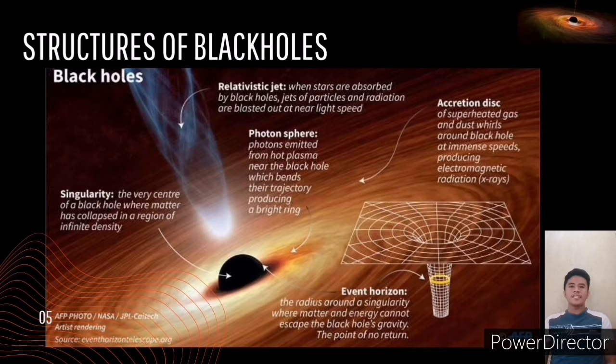Based on the image, we can see the structure of black holes. First, let's discuss the relativistic jet. When stars are absorbed by black holes, jets of particles and radiation are blasted out at near light speed. Next, singularity. The very center of a black hole where matter has collapsed in a region of infinite density. Photon sphere. Photons emitted from hot plasma near the black hole, which bends their trajectory, producing a bright ring. Accretion disk. Superheated gas and dust whirls around the black hole at immense speeds, producing electromagnetic radiation or X-rays.